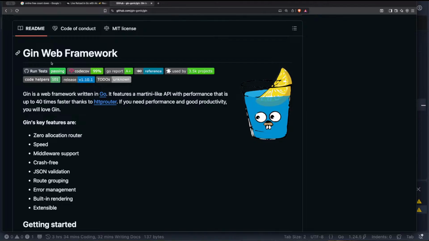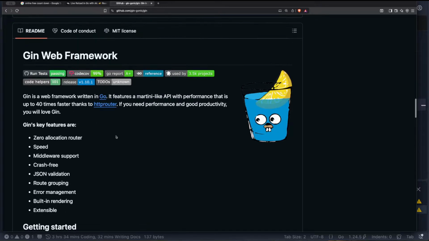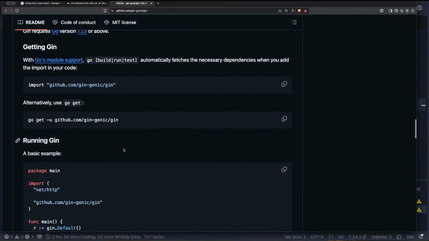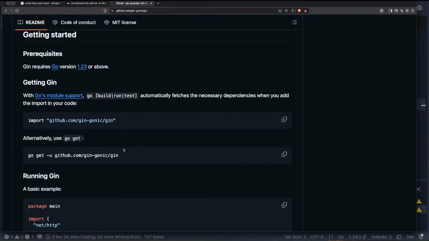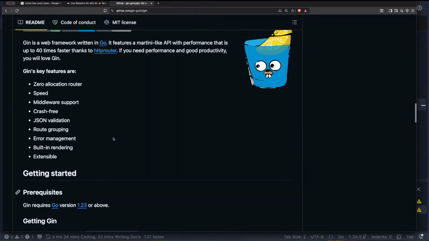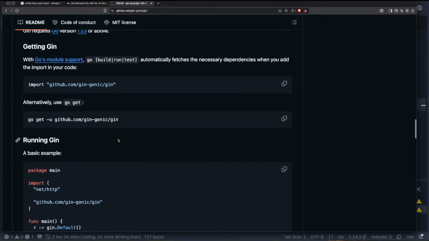So you don't necessarily need to use Gin, but of course, these guys come with advantages for using them. Okay, so we'll go to how to get it running. The same method that we did to install is a little bit different. If you import it like this, this is how to start using it. But of course, you will need to install it somehow.